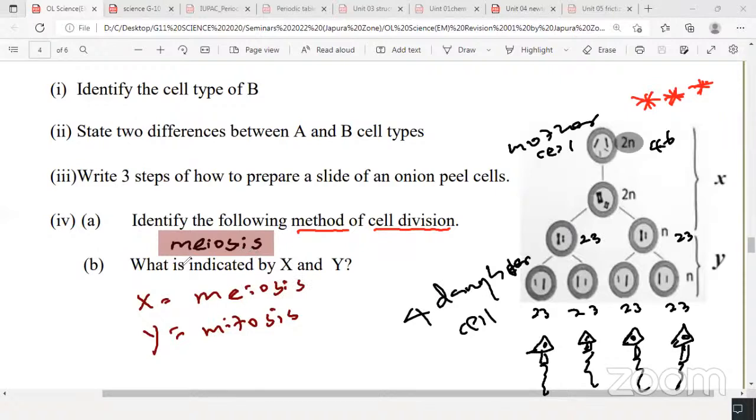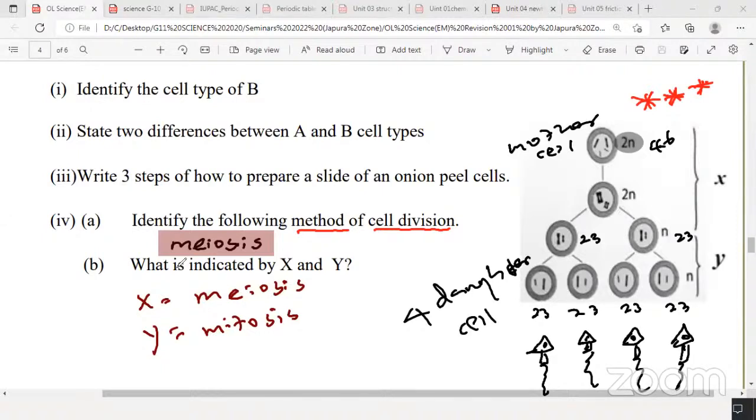Therefore, if cells divide, from cell to cell the chromosome number is kept constant due to mitosis. For example, when you grow, the same number of chromosomes is in the new cells also. Example, healing of a wound. New cells replace the previous cells, having the same number of chromosomes. That means cell to cell. Write it in your short notebook: cell to cell, chromosome number is kept constant due to mitosis. Mitosis helps to keep the chromosome number constant from cell to cell, 46 to 46, 2n to 2n, like that.